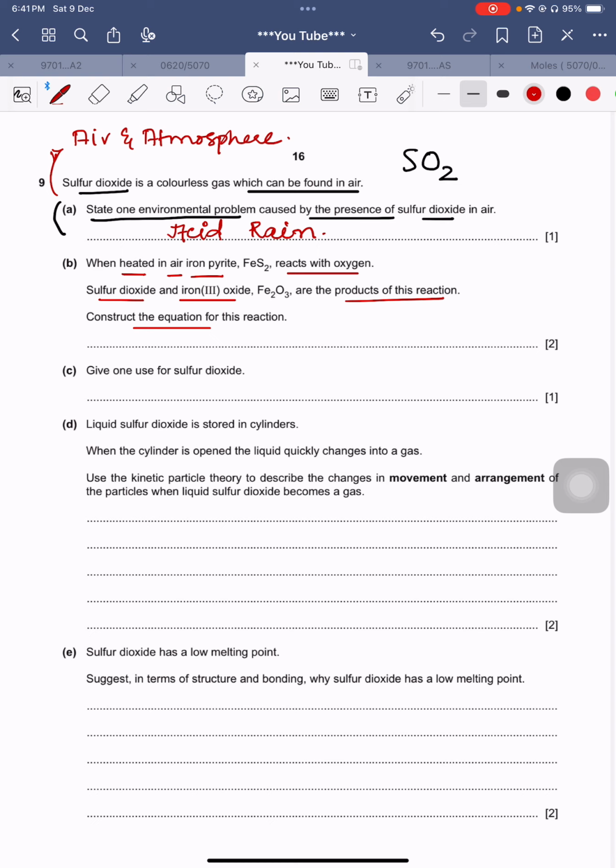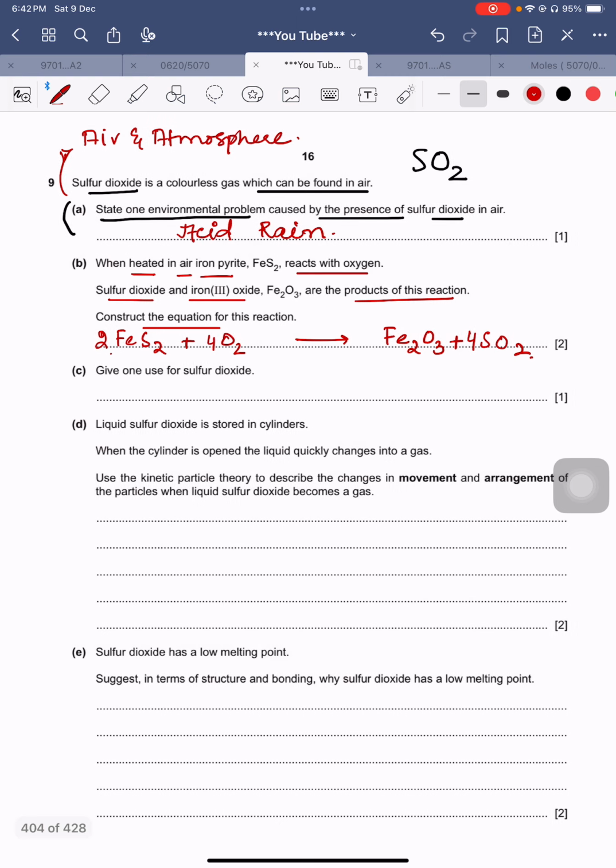Okay, so they are saying FeS2 will react with oxygen, and as a result, they are saying Fe2O3 is being produced, and sulfur dioxide are the products. Okay, so if I'm writing 3 here, and if I'm writing 2 over there, it means that 6 is here, and 3 and 2. So it means that I have to write, for example, 4 here, to make it balance. Okay, so it is 8, and 4 into 2 is 8, and 3 are here.